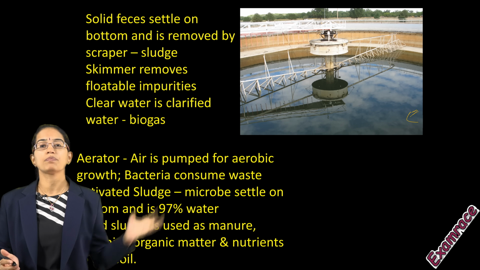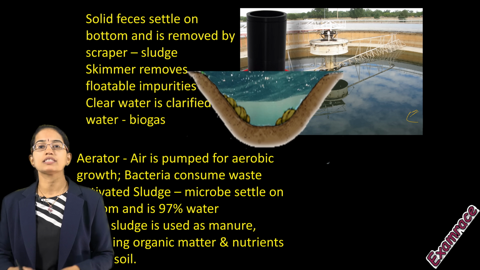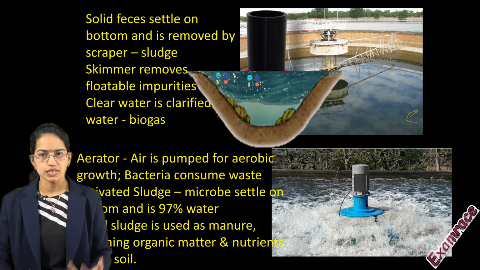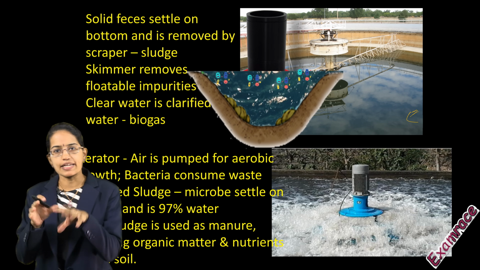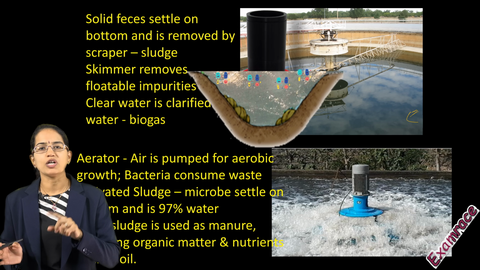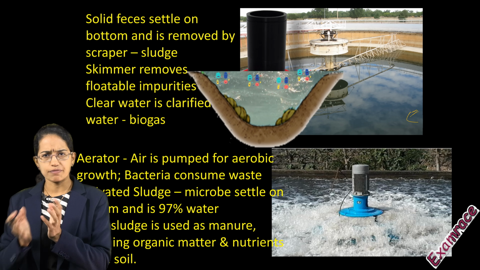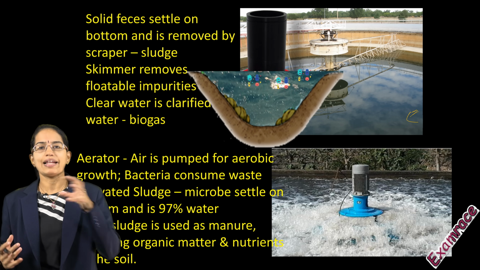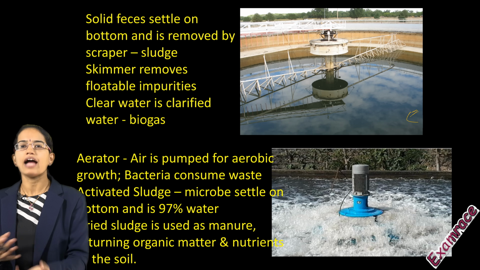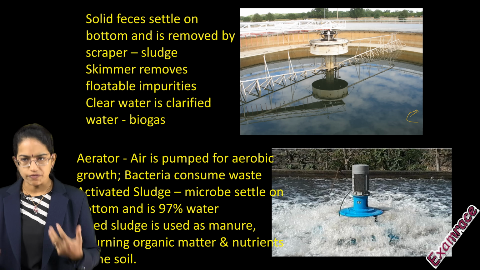So what we do is we push oxygen into the water system. This pushing in of oxygen increases the growth of microbes. Now as the growth of microbes increases, what would happen? These bacteria would start eating up the impurities present in the water, and this process is known as activated sludge, because sludge is a mixture of solid and liquid waste, and activated sludge is where you have the microbial growth that has been activated, and it's basically being eaten up by the bacteria that are being generated through the process of aerator.